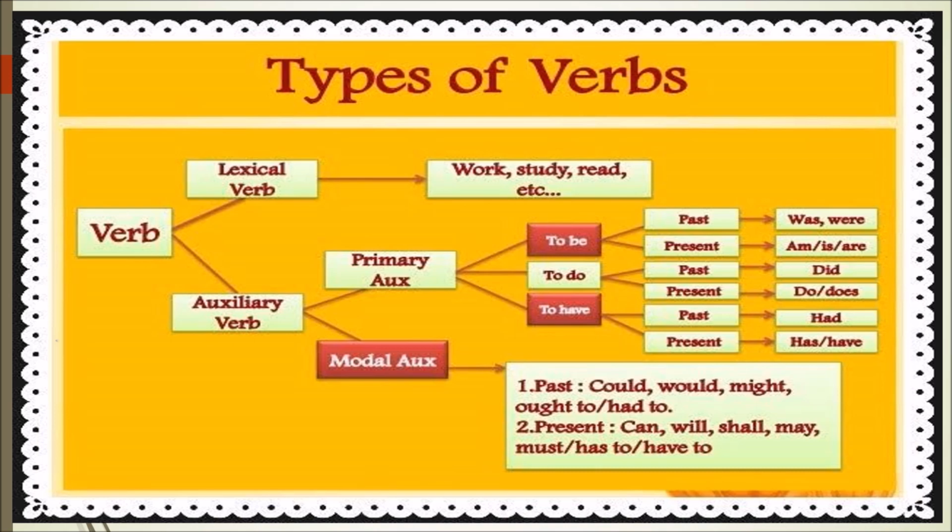Next, we have auxiliary verb. Auxiliary verb is further subdivided into two types: primary auxiliaries and modal auxiliaries. Primary auxiliaries is further subdivided into three: be verbs, do verbs, and have verbs.